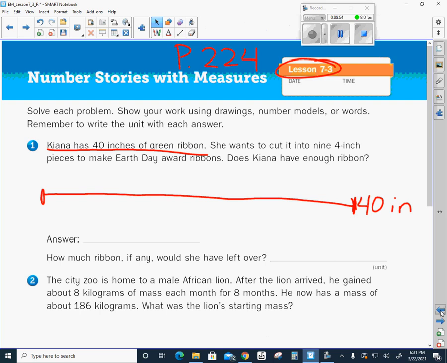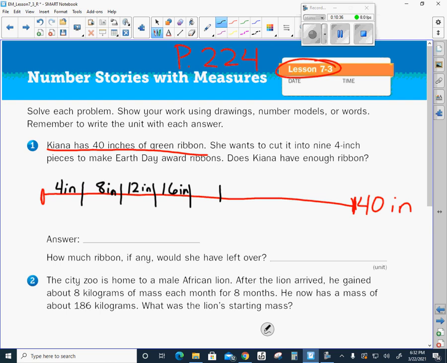Now, the next part of the problem says she wants to cut it into 9 4-inch pieces to make Earth Day award ribbons. It wants to know if she has enough. So I'm going to start cutting it into 4-inch pieces. Here's 4 inches. There's another 4 inches. Now, what would that be? That would be 8 inches, right? And then she's going to cut another 4-inch piece. That's going to be 12 inches. She's going to cut another piece. That's going to be 16 inches.